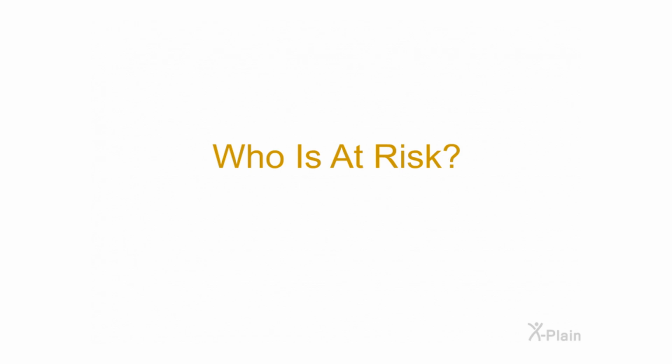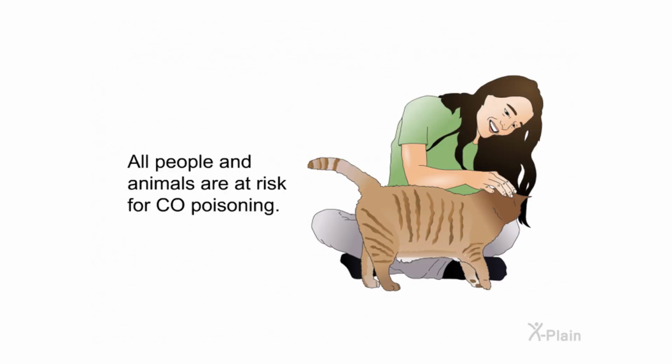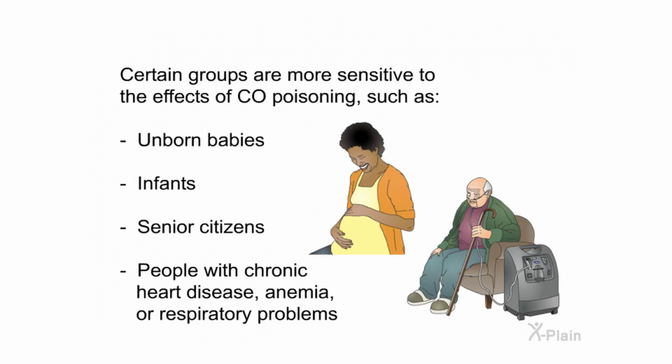Who is at risk? All people and animals are at risk for CO poisoning. Certain groups are more sensitive to the effects of CO poisoning, such as unborn babies, infants, senior citizens, people with chronic heart disease, anemia, or respiratory problems.